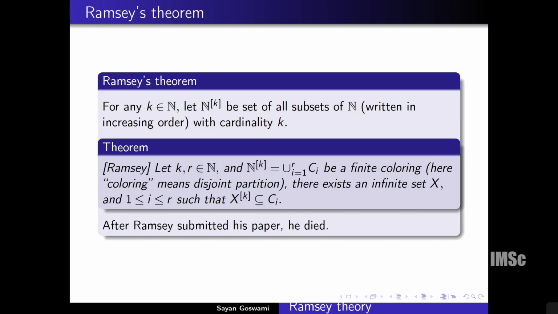So what is Ramsey's original theorem? For any k belonging to N, let [N]^k be the set of all subsets of N with cardinality k, written in increasing order. So if you have 1, 2, 3, then this means 1,2; 1,3; 2,3, these types of elements. Now Ramsey originally proved: if k and r are given and [N]^k is finitely colored, finite coloring meaning finite disjoint partitions, then there exists an infinite set X and i belonging to 1 to r such that [X]^k is in C_i. Ramsey proved this in 1927, and after Ramsey submitted his paper he died actually.